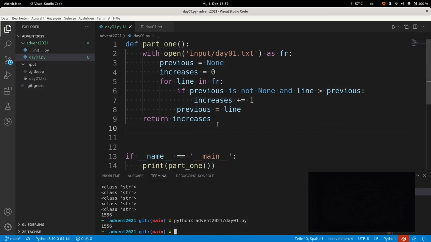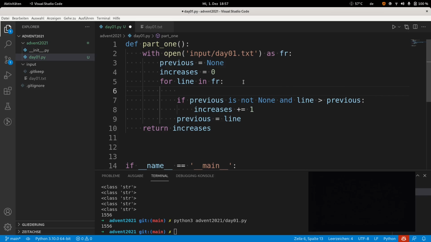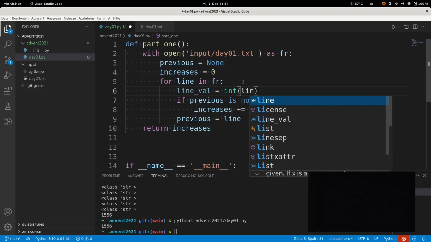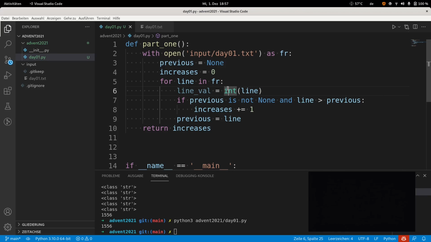So what I do is I simply convert the line to a number before actually doing anything with it. So I say that the line value is the int of line. Int is just the operator to cast the line, which is a string, to an integer. So it will read the string that contains a number and convert it to an integer.